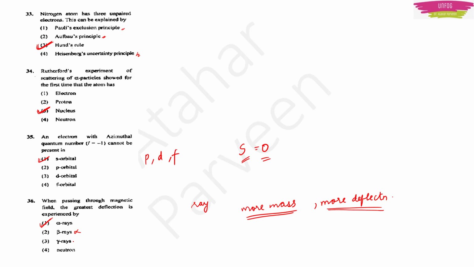Then we have gamma rays. Gamma rays are neutral rays. They won't show deflection, so again it is the wrong answer. Then we have neutron. From the name itself, it has neutral nature, so it will again show no deflection. So neutron is a wrong answer. The correct option is alpha rays.